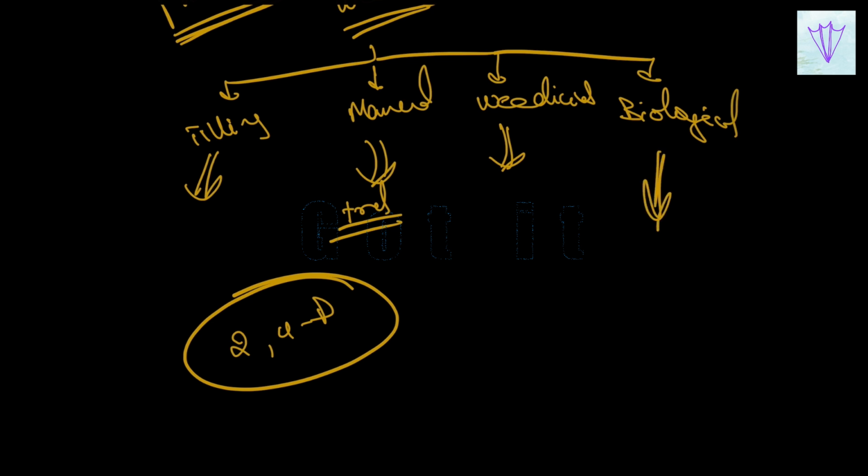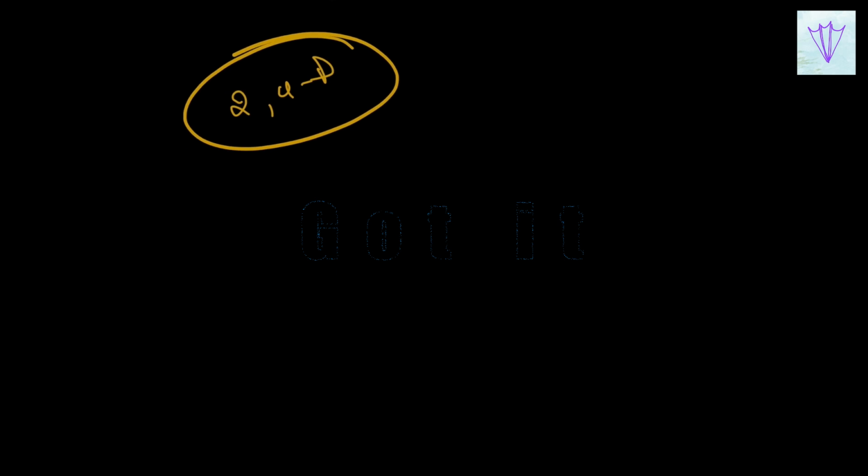Next is the biological methods. Biological control of weeds involves the deliberate use of insects or some other organisms which consume or specially damage the weed plants. Eradication of prickly pear cactus by using cochineal insects is one such example of biological weeding.